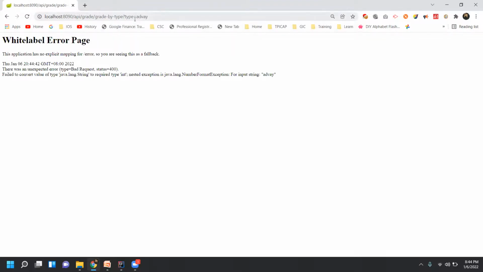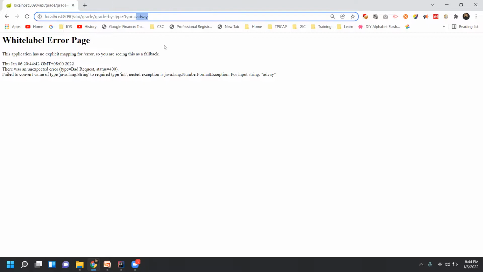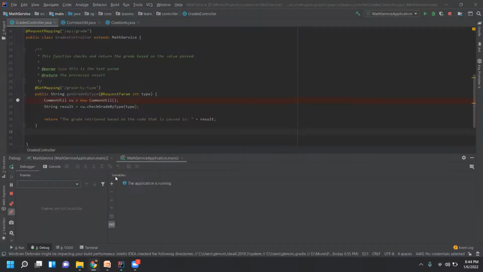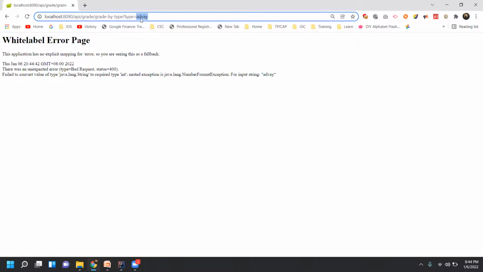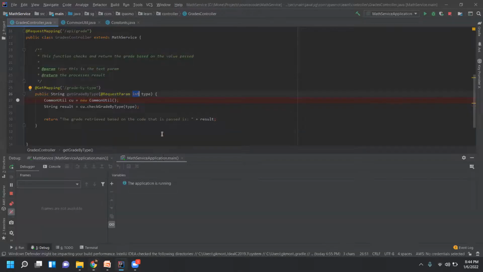So other than this, if I enter some other value, it will become -1. Suppose we write Advay here. So Advay is not identified. You tell me why? Because it accepted int, not string. Correct. You see here what type we have written here? Int. So Advay is not a number, right? That's why the program will not identify it.